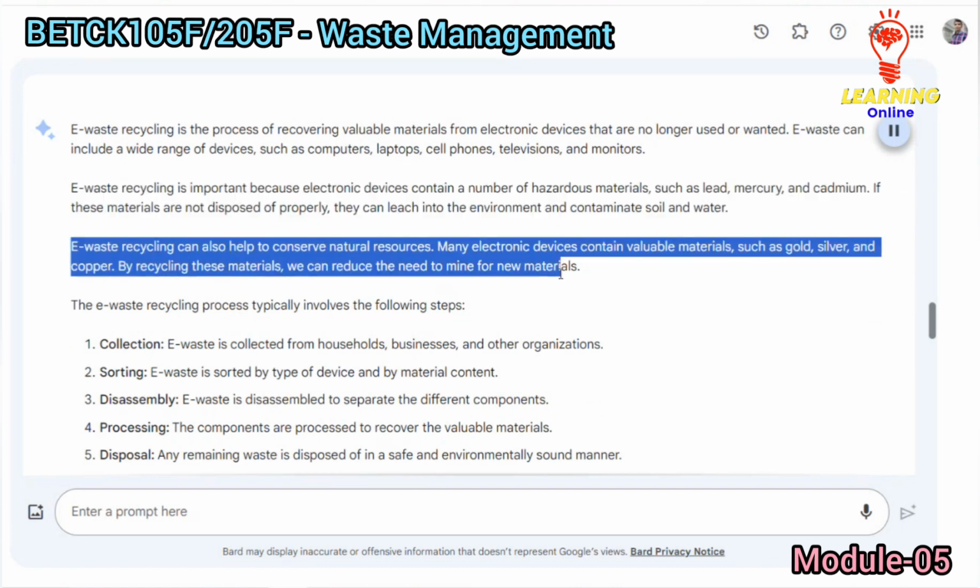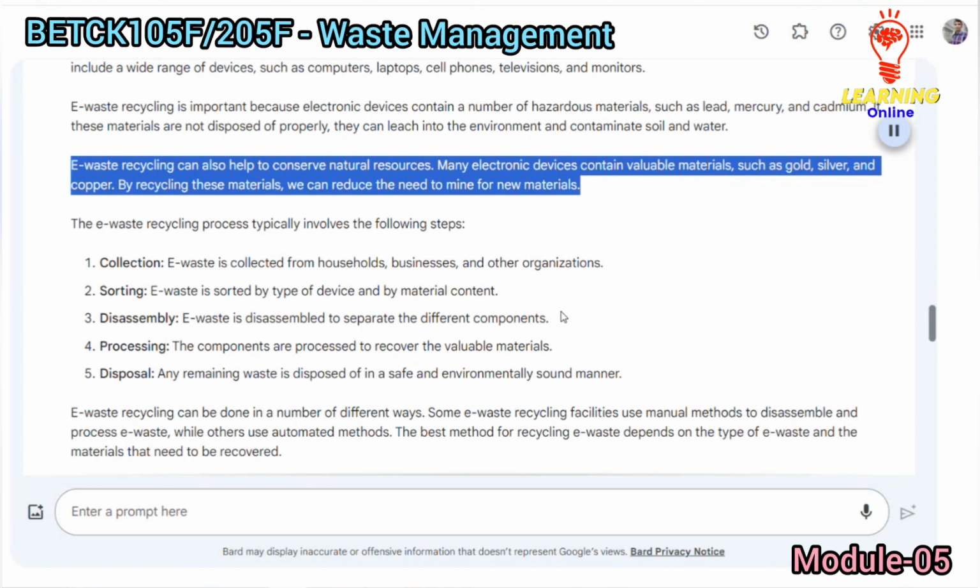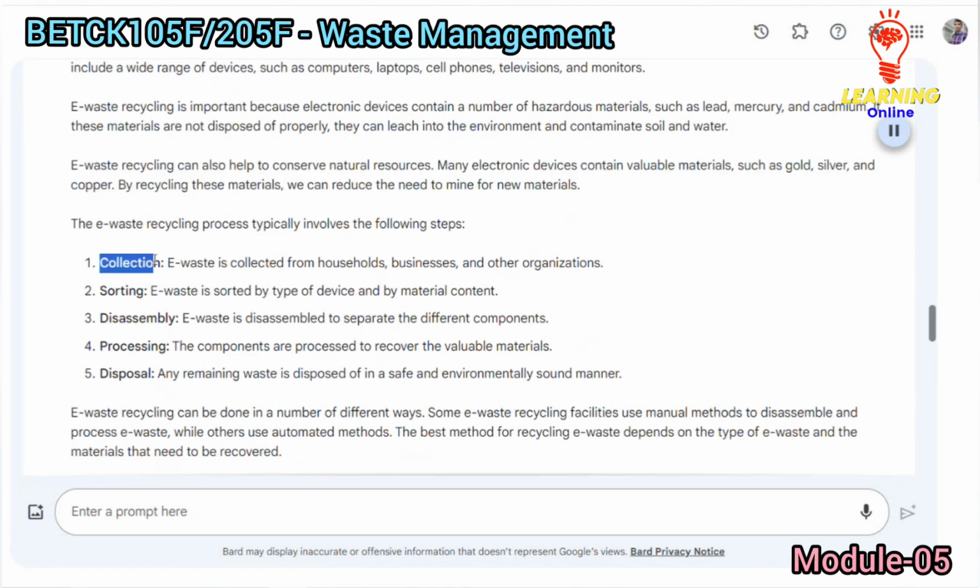E-waste recycling can also help to conserve natural resources. Many electronic devices contain valuable materials, such as gold, silver, and copper. By recycling these materials, we can reduce the need to mine for new materials. The E-waste recycling process typically involves the following steps.